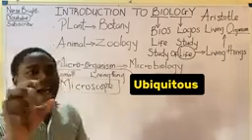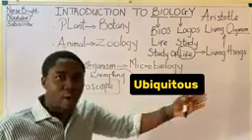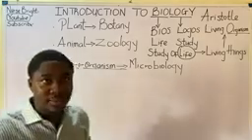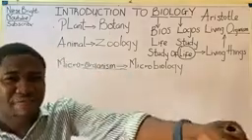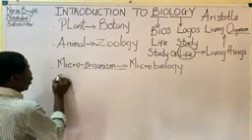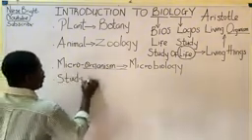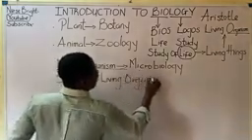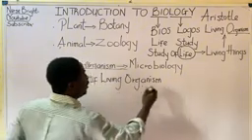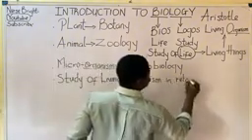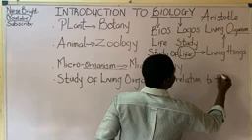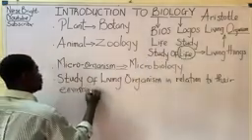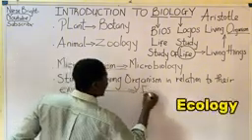But before we talk about that, I have to list out the other branches of biology that you must take note of. When we study living organisms in relation to their environment, we call that something. The study of living organisms, which you already know are in three groups, in relation to their environment, we simply call ecology.